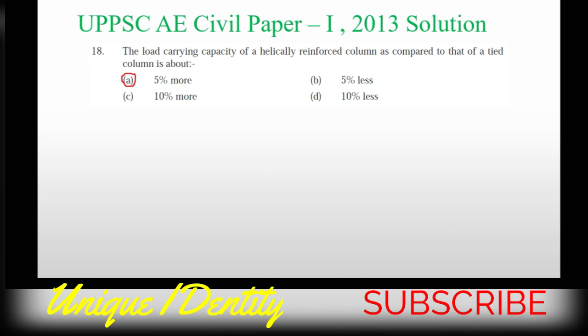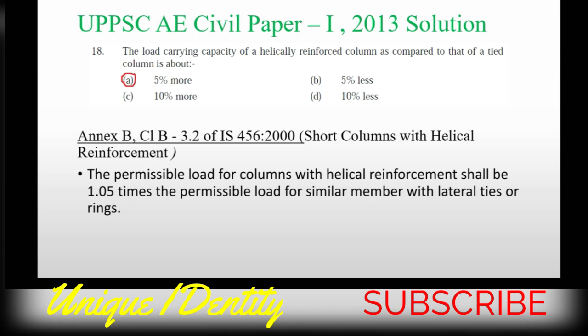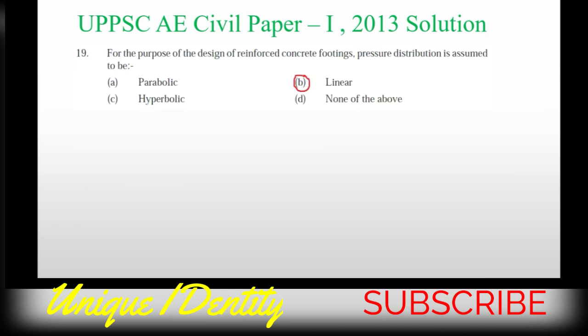Next, question number 18. The load carrying capacity of a helically reinforced column as compared to that of a tied column is about, option A, 5% more. This is the correct option, because as per Annex B, clause B-3.2 of IS 456:2000, short column with helical reinforcement, the permissible load for column with helical reinforcement shall be 1.05 times the permissible load for similar member with lateral ties or rings. So here option A, 5% more, will be the correct answer.